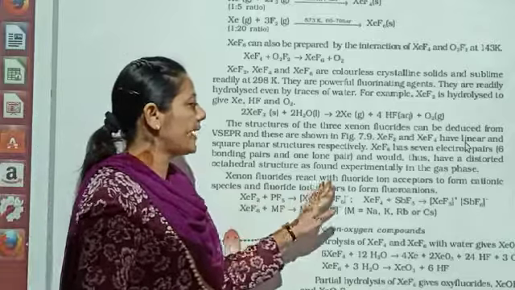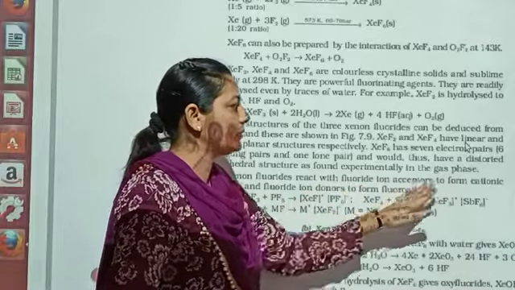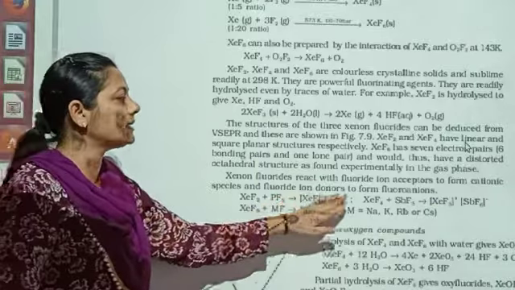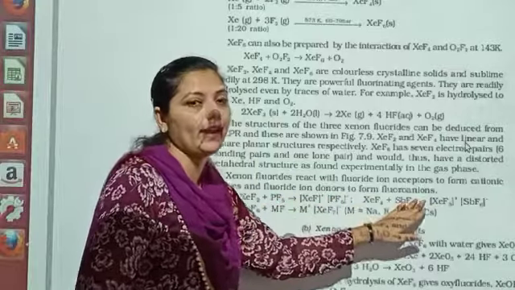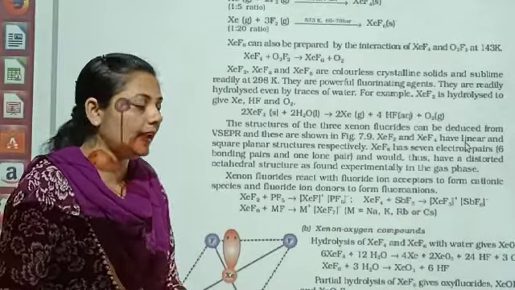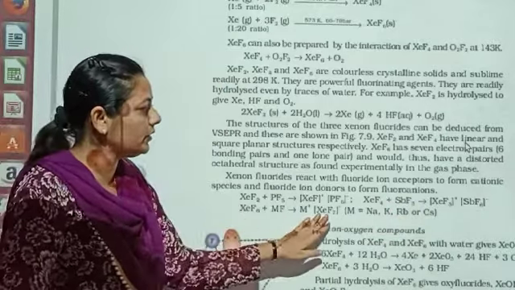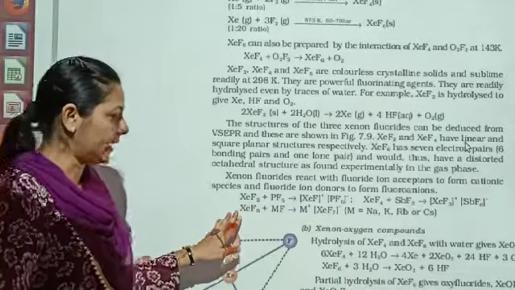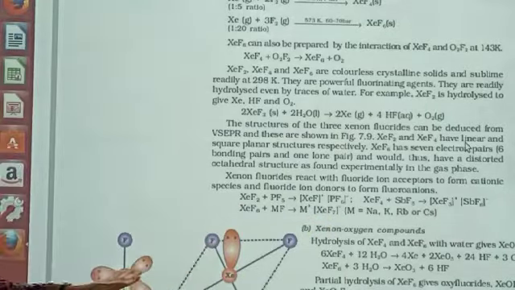Xenon fluorides react with fluoride ion acceptors to form cationic species, and with fluoride ion donors to form fluoroanions. So this is how they are categorized as cations and anions. Here the reaction is given. It is feasible for you to understand what are cations and anions.